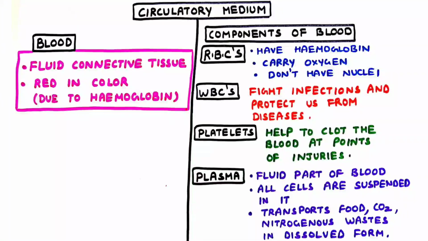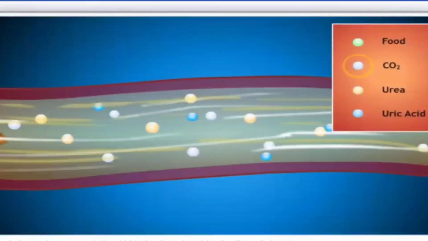Plasma. It is a fluid part of blood. All the cells are suspended in it. It transports food, carbon dioxide, nitrogenous waste in dissolved form.